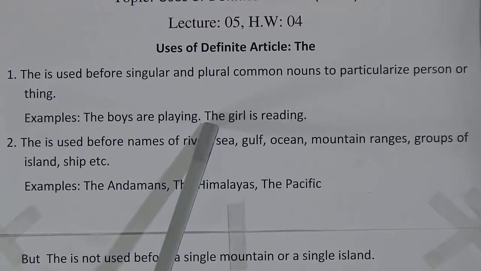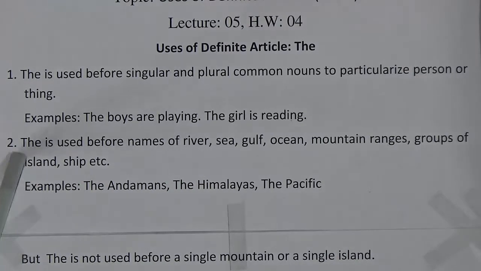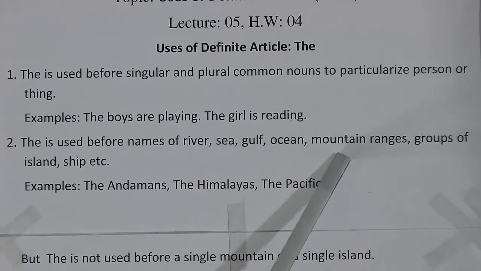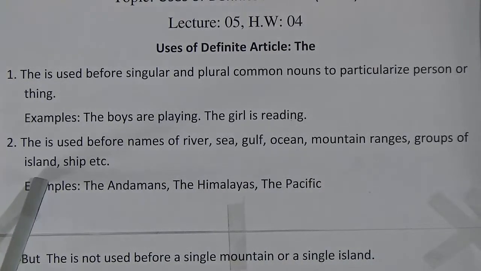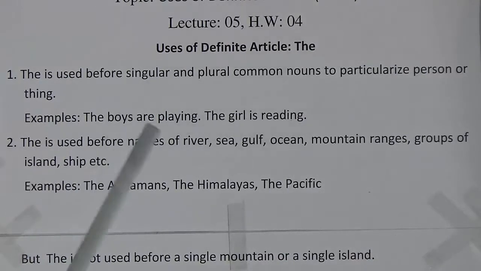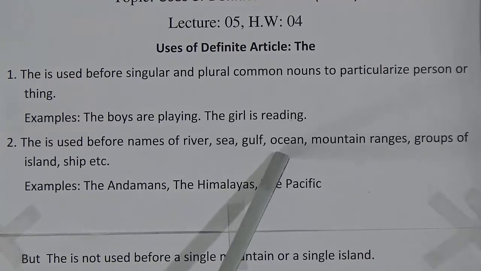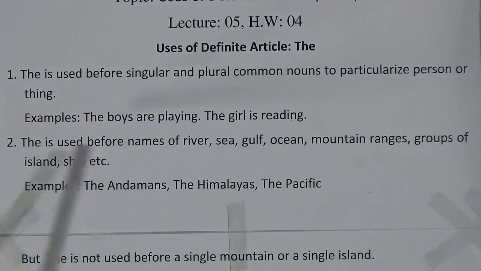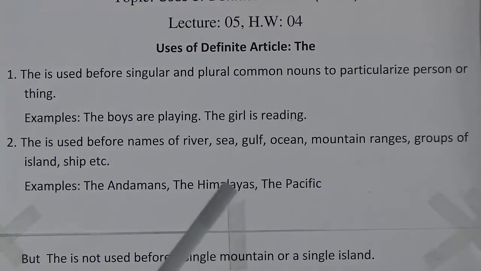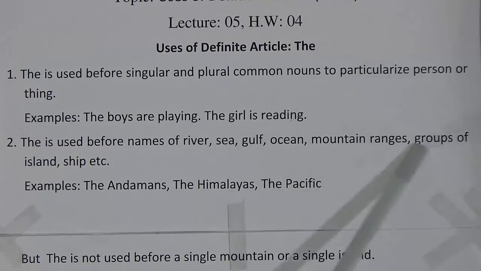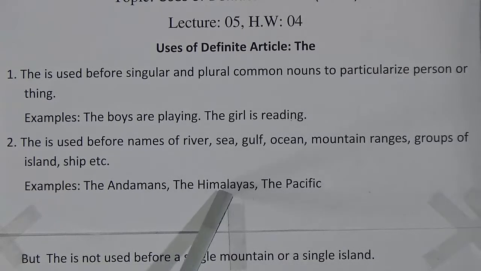The is used here. Now rule number 2: the is used before names of rivers, seas, gulfs, oceans, mountain ranges, groups of islands, ships, etc. We will use the before the name of river, sea, gulf, ocean, mountains, ranges, group of islands, ship, etc. Now look at the examples. The Andamans, that means a mountain range. It is the Andamans, a group of islands. The Himalayas, the Pacific. So look at the three examples.